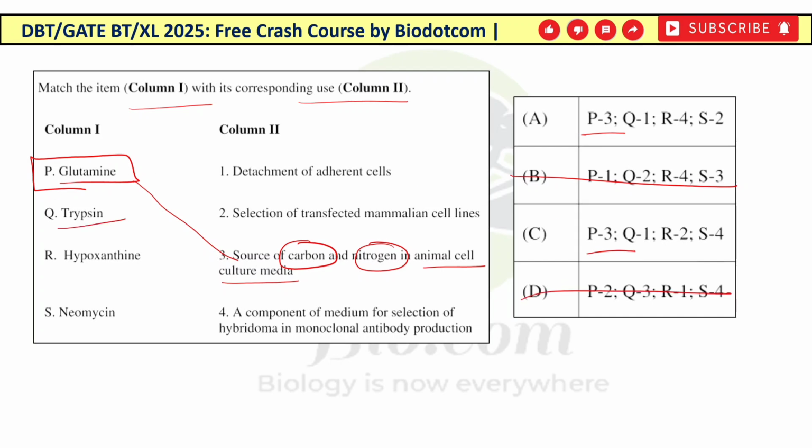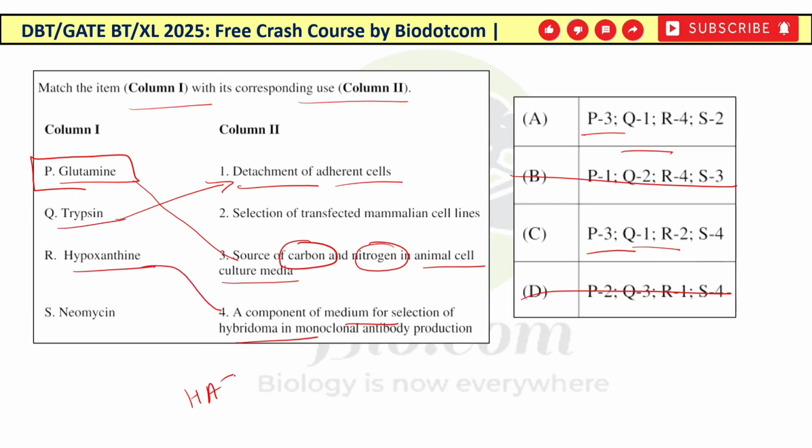Trypsin is a protease which is used for the detachment of adherent cells. So ये directly match हो जाएगा इसके साथ में, Q का matching होगा first के साथ. Q का first is in A option also and in C option also. Hypoxanthine. So hypoxanthine is nothing but a component of medium for selection of hybridoma monoclonal antibody production. So hypoxanthine का होगा ये वाला.